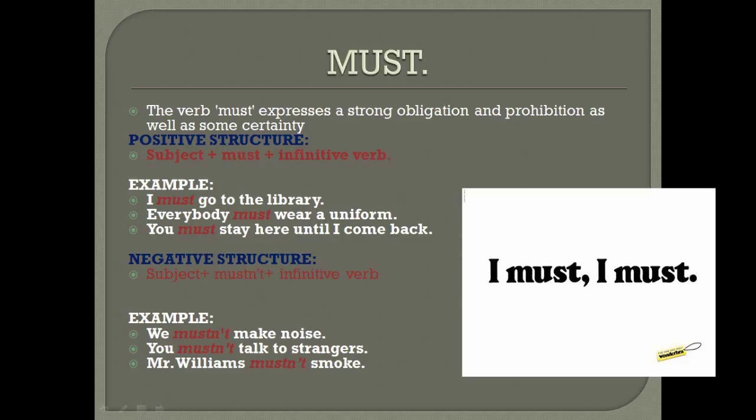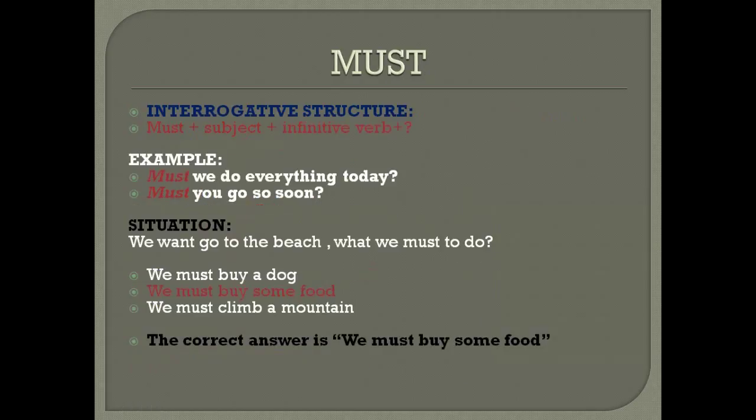Negative structure: subject plus mustn't plus infinitive verb. Example 1: We mustn't make noise. 2: You mustn't tell strangers. 3: Mr. Williams mustn't smoke. Interrogative structure: must plus subject plus infinitive verb. Example 1: Must we do everything today? 2: Must you go so soon?